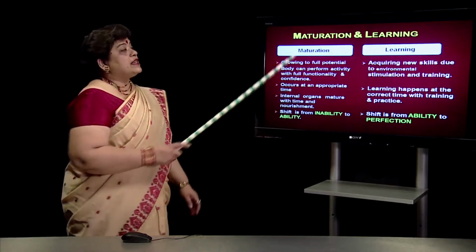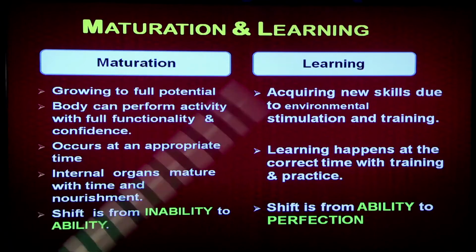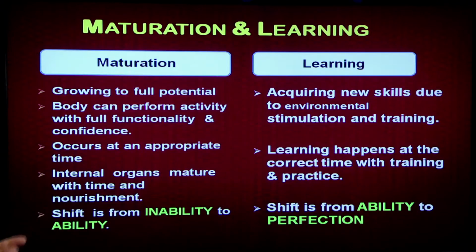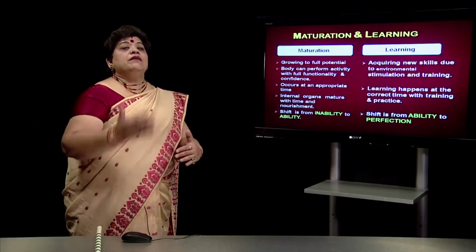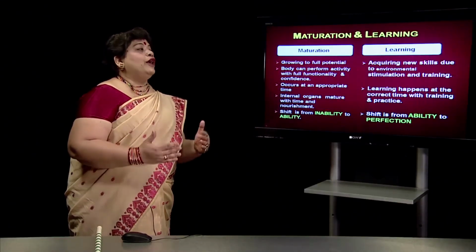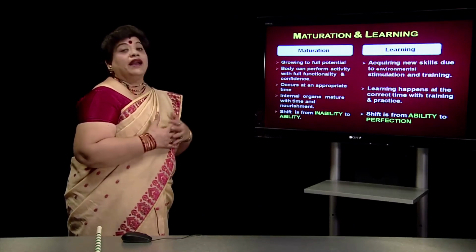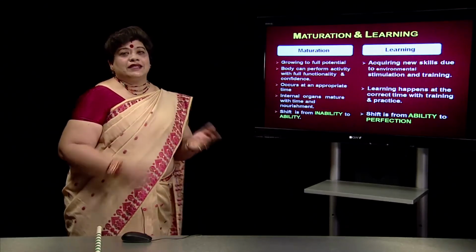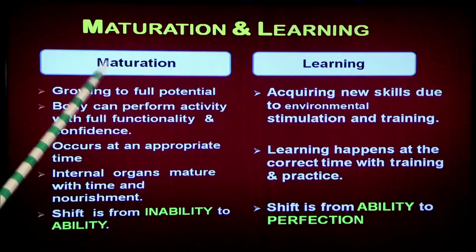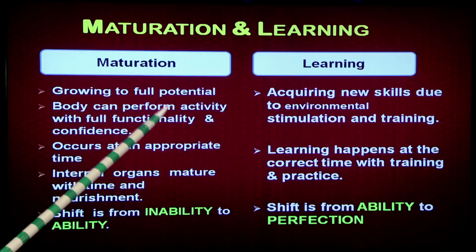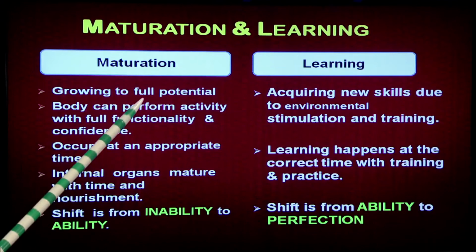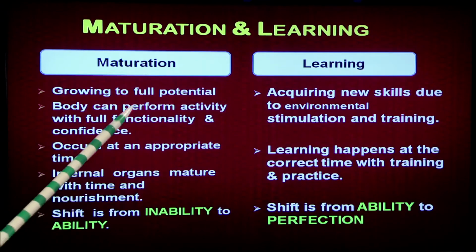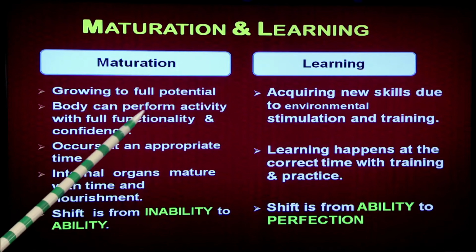most important in that is maturation and learning. Both are very important and they both coexist. That means they go together. A child has to be mature in order to learn, and similarly, if learning is happening, then maturity has to be there for the adequate learning process. So they are interdependent and they cannot exist in isolation. When we say maturation, it is growing to full potential. That means the child must grow up to his maximum ability, must mature to his maximum ability.